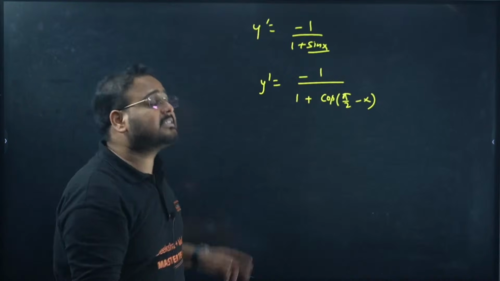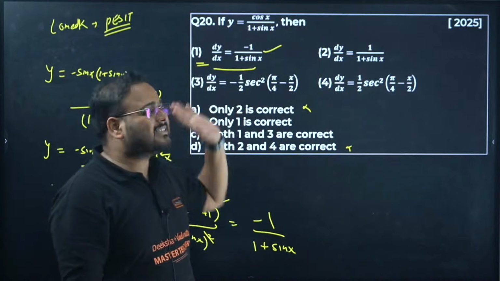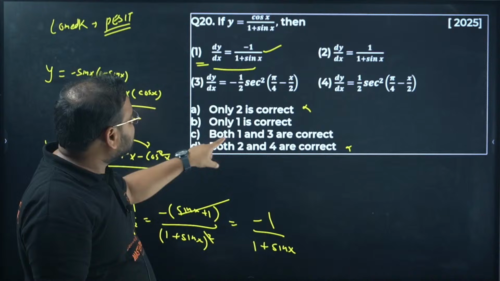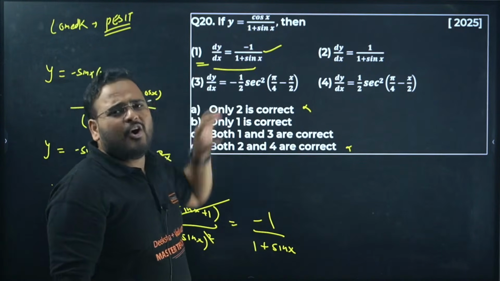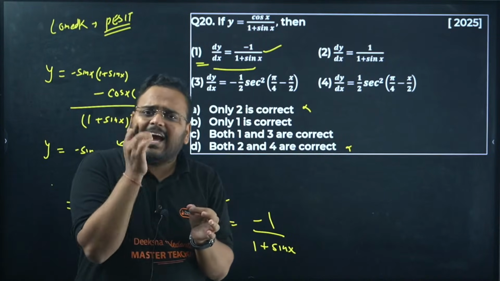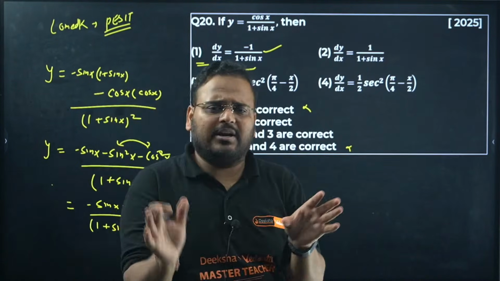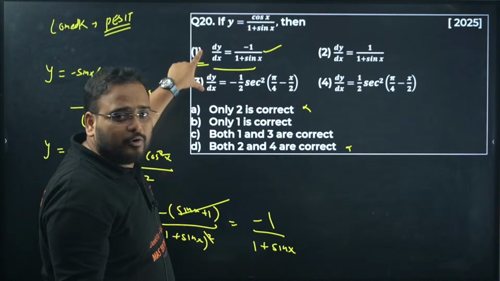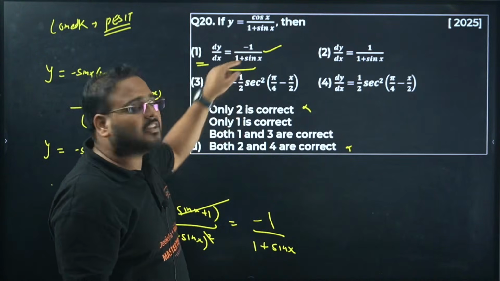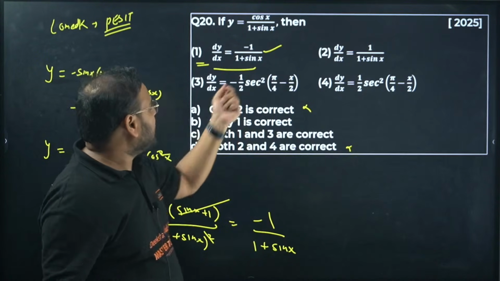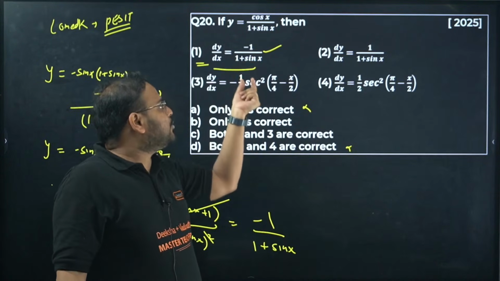Again, why am I doing this? Because option 1 is right, but there is also the option which says 1 and 3 are correct. I'm checking whether we can convert option 1 to option 3, because can you have a different derivative? Not altogether. It means they are both the derivative only, so they have to have a different form. So we need to just convert the form over here. I want to convert this into sec square.